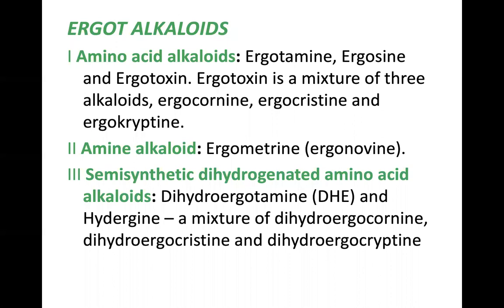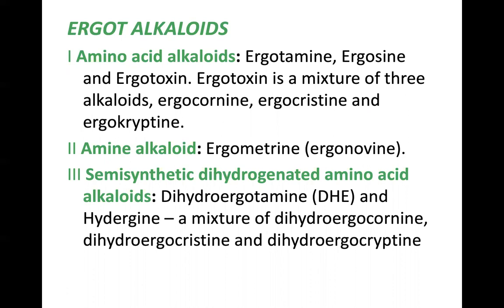Coming to ergot alkaloids. What are ergot alkaloids? These are plant derivatives. They are obtained from a plant which is called Claviceps purpurea. Claviceps purpurea is a fungus. Ergot is also termed a treasure house of pharmacology, as it is one of the most important sources, like histamine, and other forms are also used for preparations of medicines, but the most important form is ergot alkaloids.